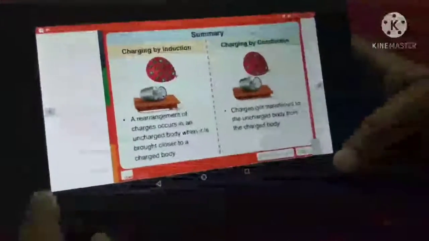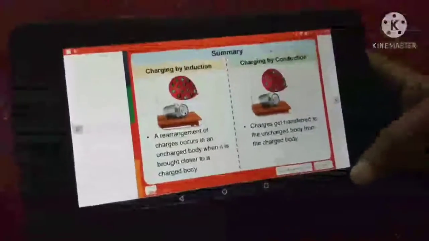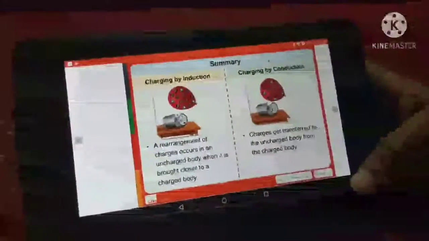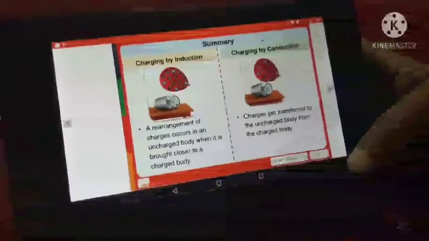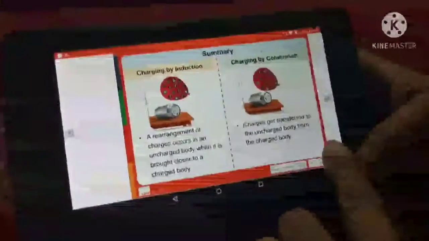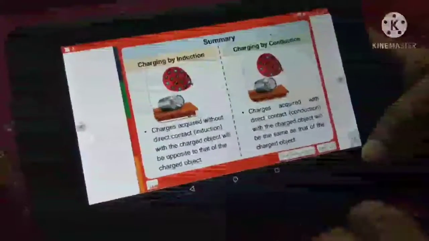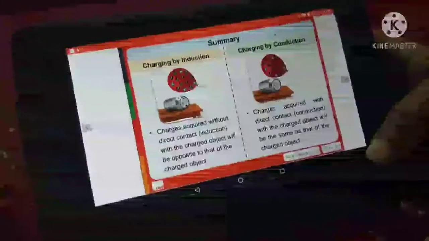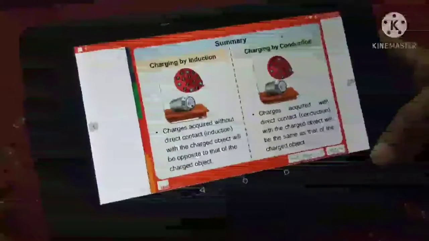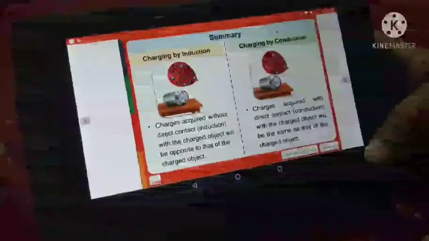So, charging by induction is a rearrangement of charges in an uncharged body when it is brought closer to a charged body. Charging by conduction, the charges get transferred to an uncharged body from a charged body. Charges acquired without direct contact, or through induction, with the charged object will be opposite to that of the charged object.